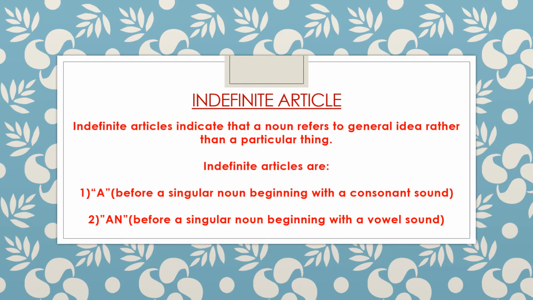So first see what is indefinite article. Indefinite articles indicate that a noun refers to a general idea rather than a particular thing. Indefinite articles are, first, a. It is used before a singular noun beginning with a consonant sound. And second is an. It is used before a singular noun beginning with a vowel sound. So we can say a is used with a consonant sound and an is used with a vowel sound. Both denote one.